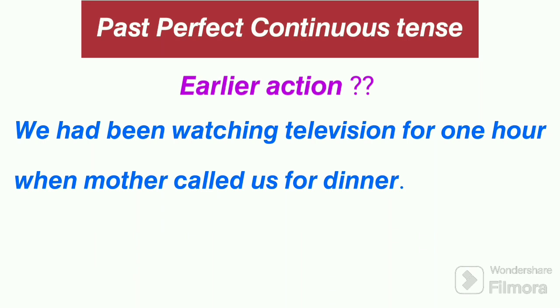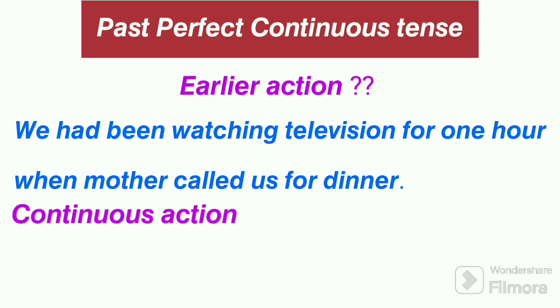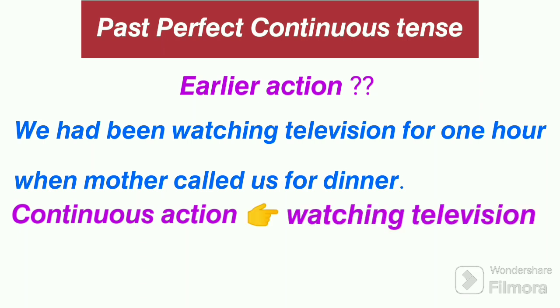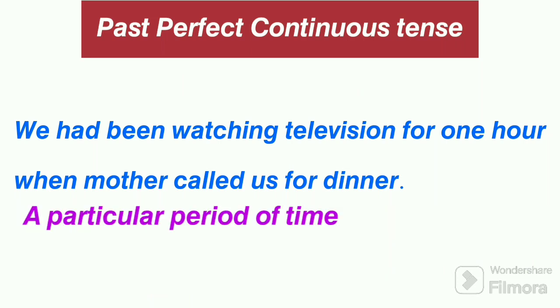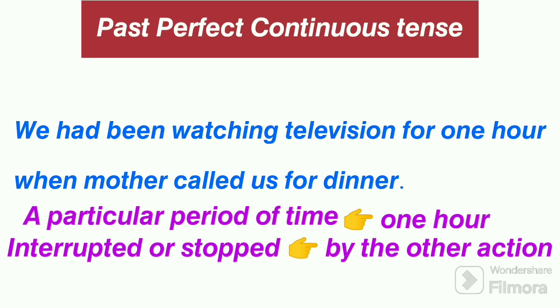Now, can you say which action happened earlier or before the other action? Yes, it is the continuous action of watching television. So this earlier continuous action of the past is represented by past perfect continuous tense. Why is it continuous? Because it was happening for a particular period of time. For example, in this sentence, 1 hour. Until it was interrupted or stopped by the other action which happened later. That is, in this sentence, mother called.